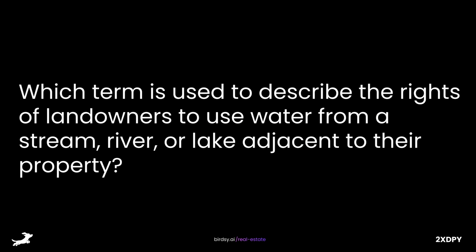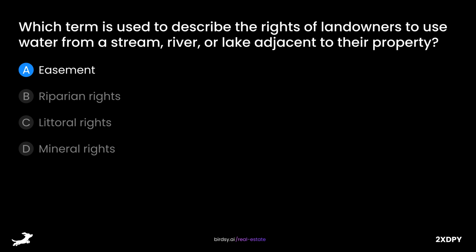Which term is used to describe the rights of landowners to use water from a stream, river, or lake adjacent to their property? Is it A, easement, B, riparian rights, C, littoral rights, or D, mineral rights? The answer is B, riparian rights.